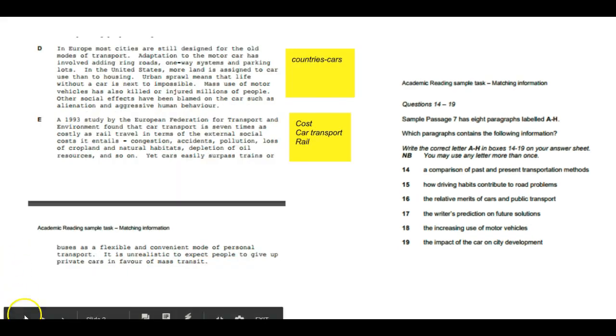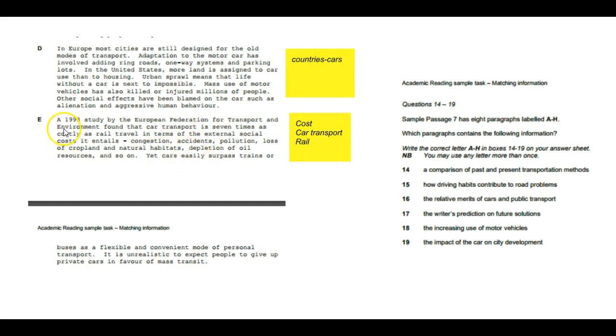Moving on. Quickly reading in this paragraph: in Europe most cities are still designed for the old mode of transport. Adaptation to the motor car has involved adding ring roads. So cities before cars and cities after the invention of the motor car. I can also add the words countries, because here we also have countries like the United States. So we have countries and cars. We can also add the words the effect of cars on cities.